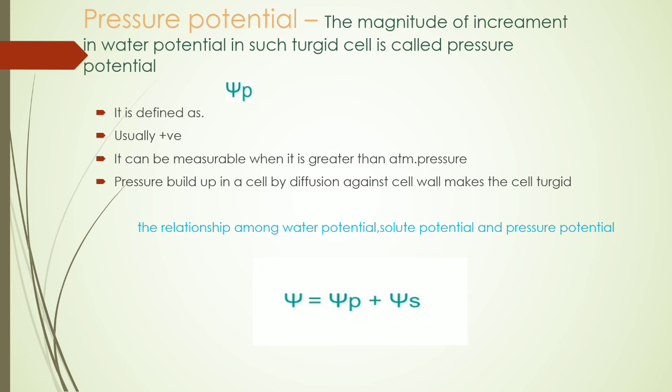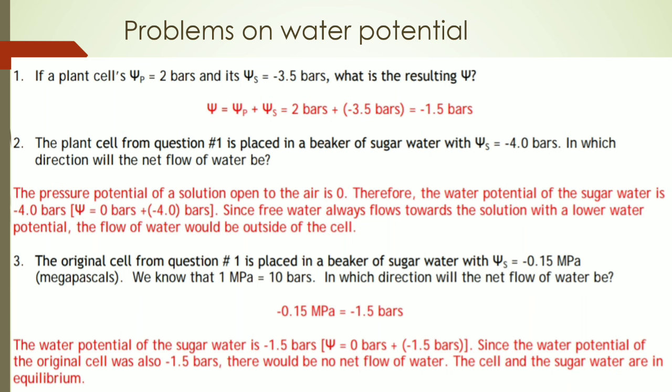Now the relationship among water potential, solute potential and pressure potential is: water potential is equal to pressure potential plus solute potential. Here there are some problems on water potential.